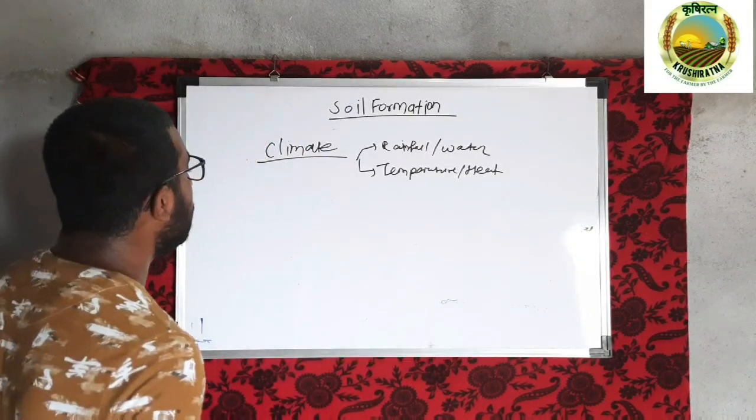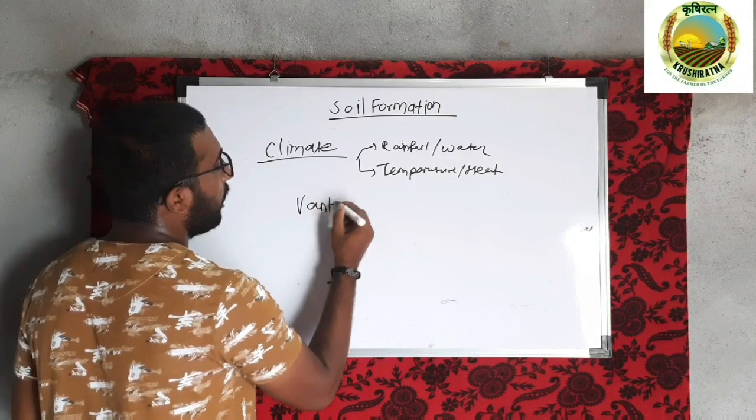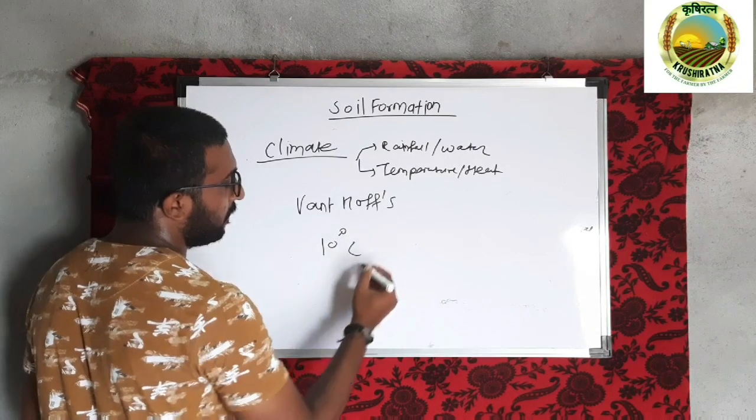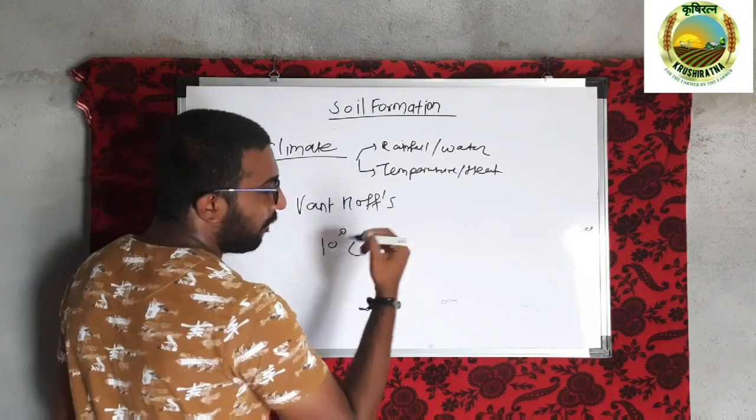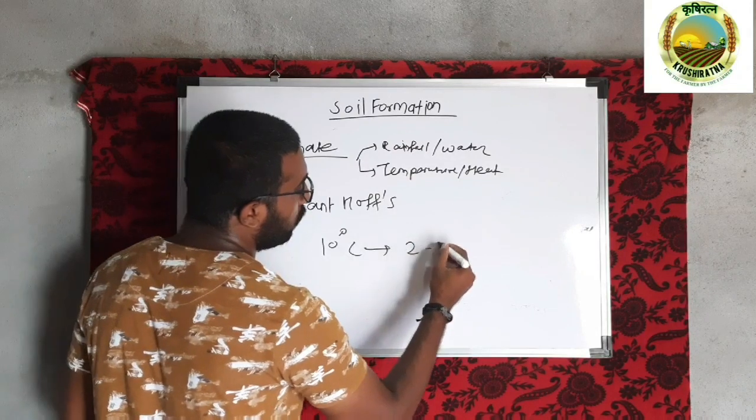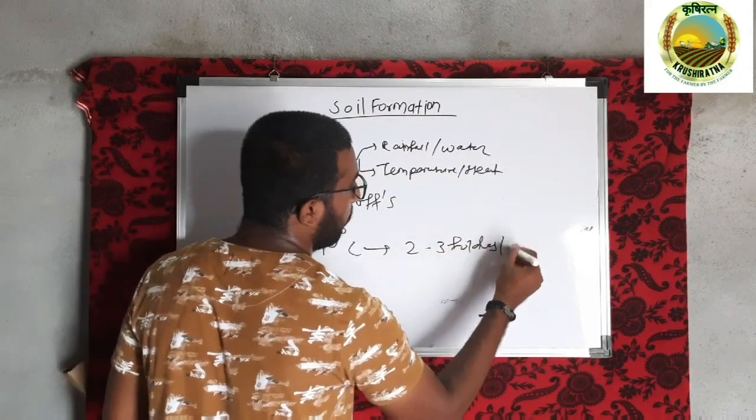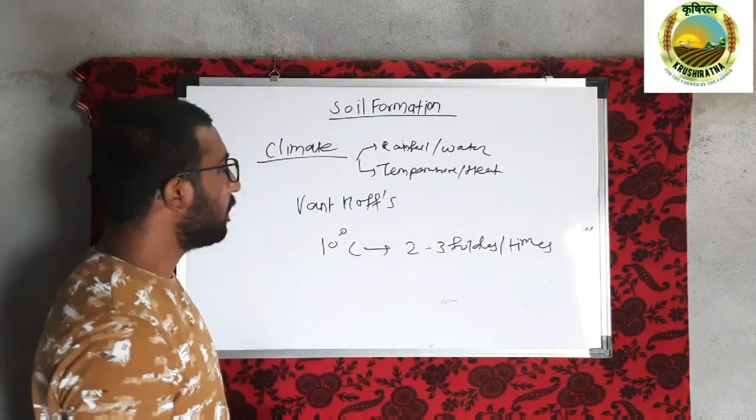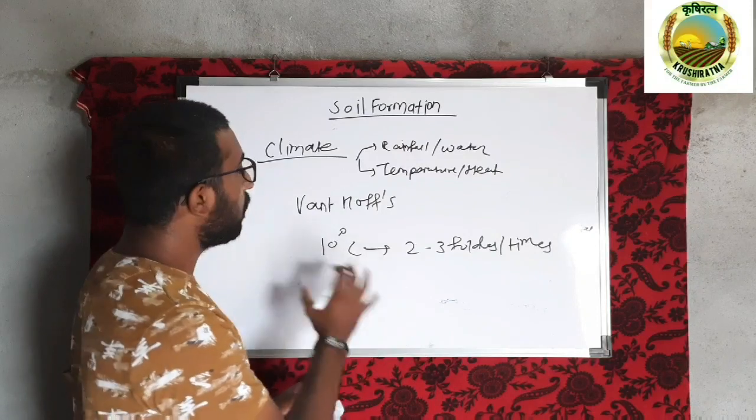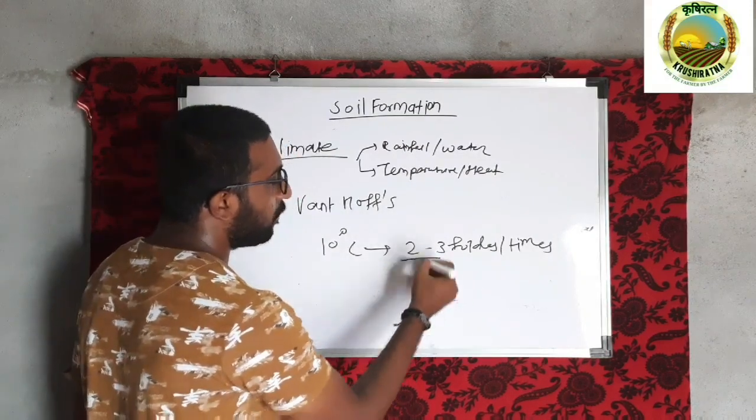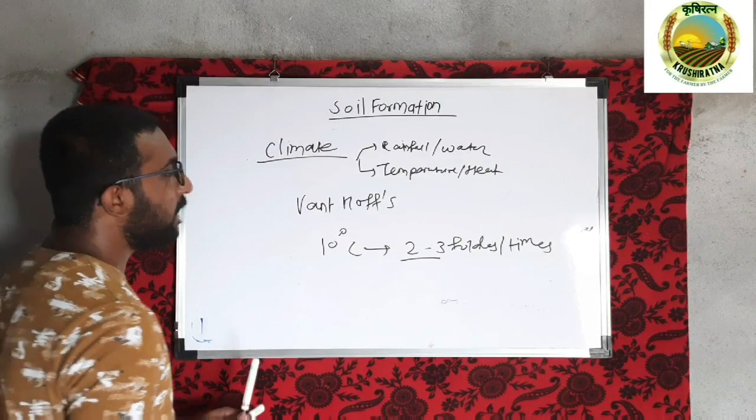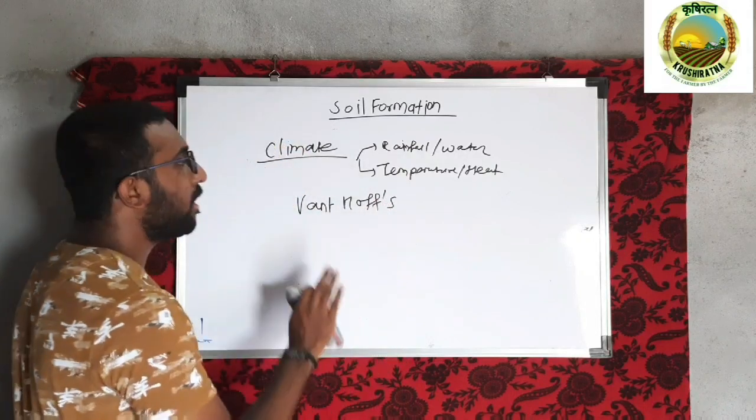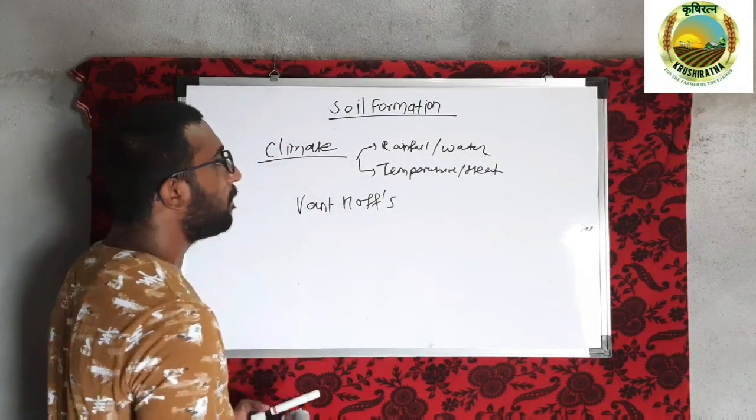According to the scientist Van 't Hoff, or according to Van 't Hoff's law, each 10 degrees Celsius rise in the temperature fastens the reaction in soil by 2 to 3 folds. So when there is each 10 degrees Celsius rise in the temperature, the chemical reactions that occur in the soil increase by 2 to 3 times. How? As temperature increases, the environment becomes favorable up to a certain limit, that is the optimum temperature.